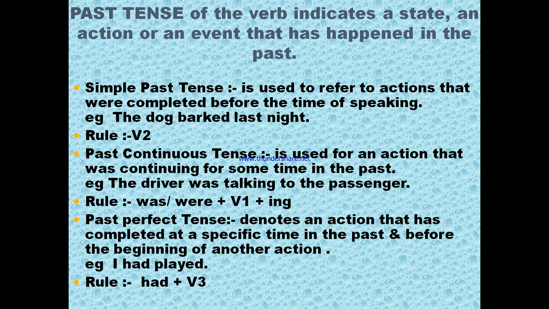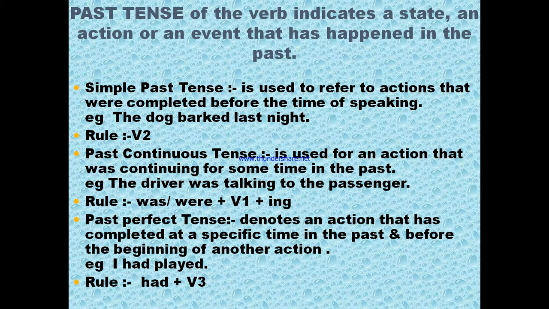Was is used with the singular, were is used for the plural one. In the continuous tense we are using verb first form plus ing. So in the example we can see the driver is singular, that's why we are using was. Talk is verb first form plus ing.